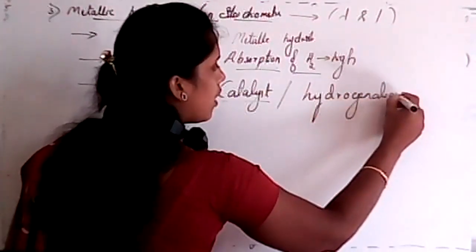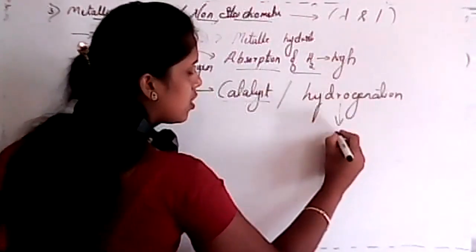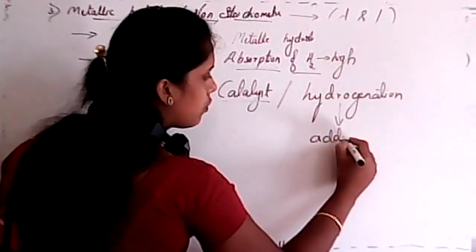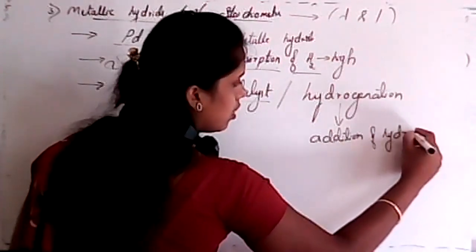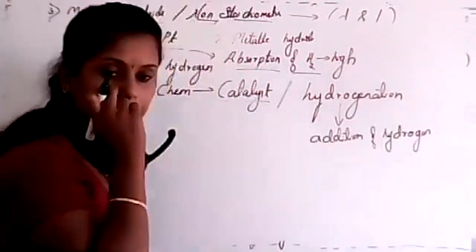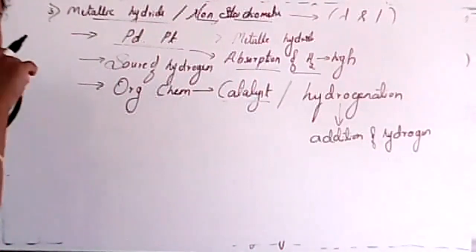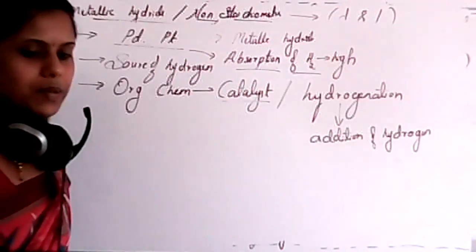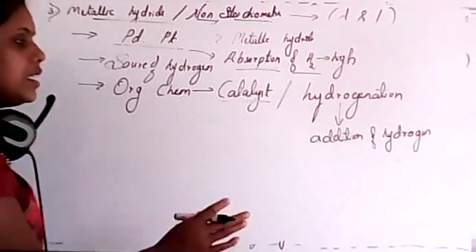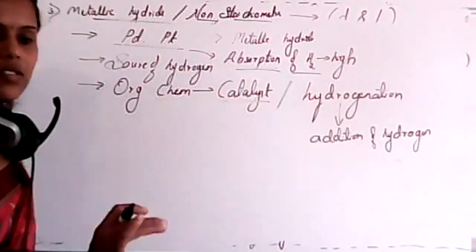Now the question arises, what is hydrogenation? Hydrogenation is nothing but addition of hydrogen. I'll give some example. We have hydrocarbons presented. We'll study it in detail, but I'll give an example here.